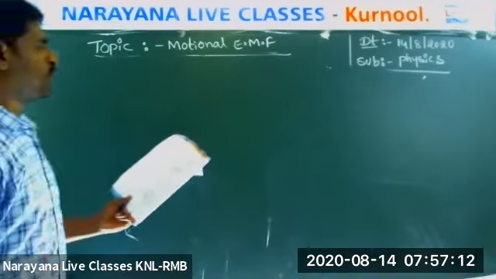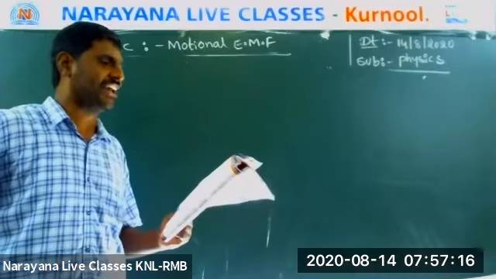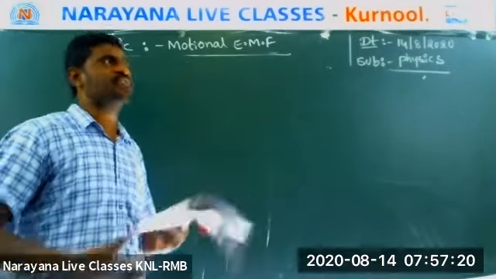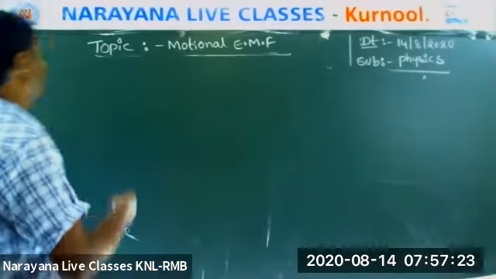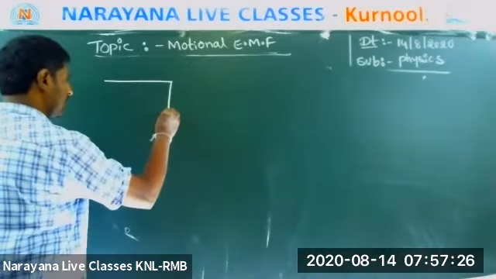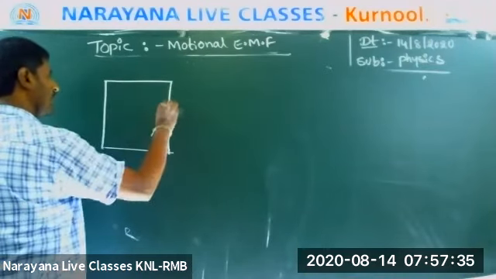The loop shown moves with a constant velocity v in a uniform magnetic field of magnitude B directed into the plane of the paper. The potential difference between P and Q is. Don't see the options, just listen. Here I am writing.